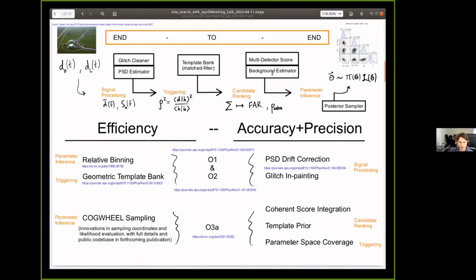So this end-to-end pipeline, we start with data from the LIGO and Virgo experiments, which is already calibrated and noise subtracted. So it's prepared in some sense, but we still consider this the raw data because it has to undergo our own signal processing stage where we add some glitch cleaning and notching of the loud frequencies. And also we estimate the PSD and do a drift correction for the leading order violation of the stationary noise assumption. And then we use a template bank that uses geometric coordinates to optimally place templates.